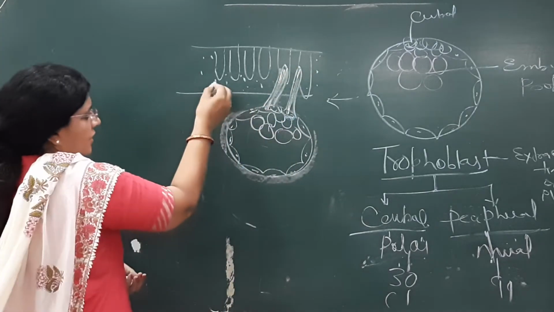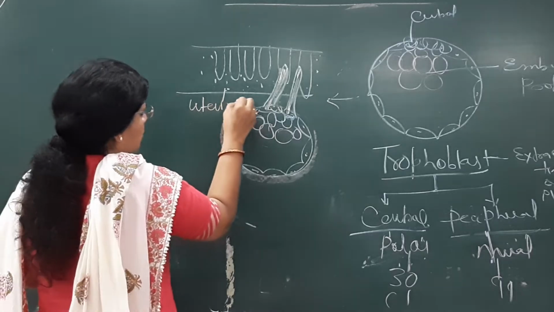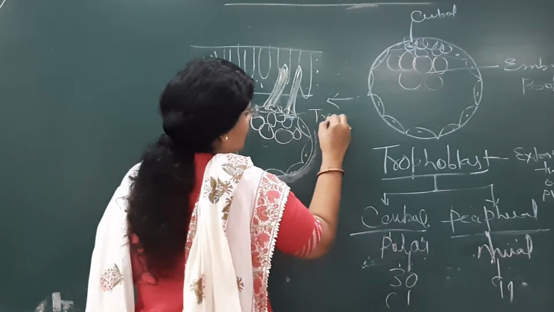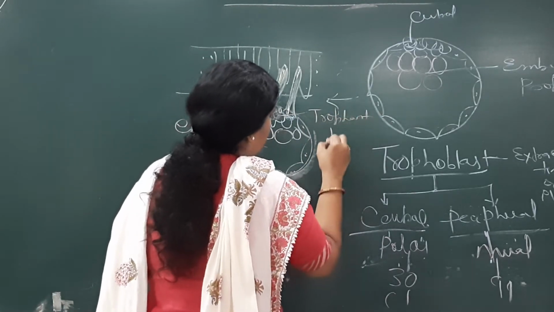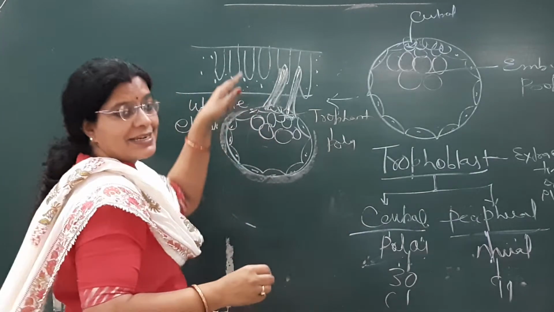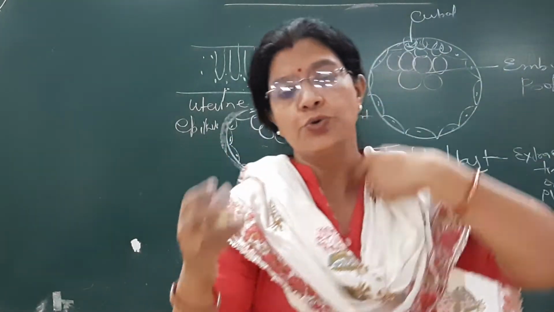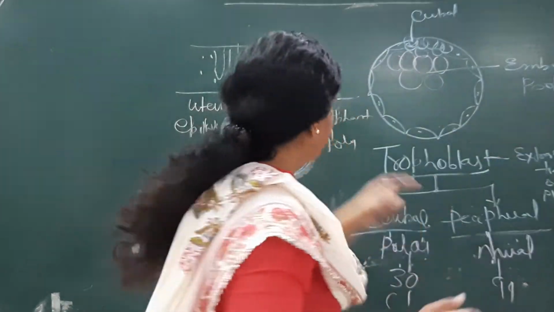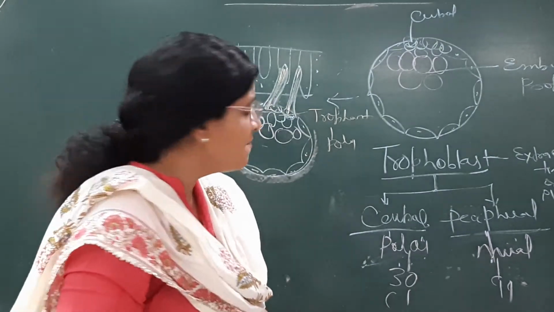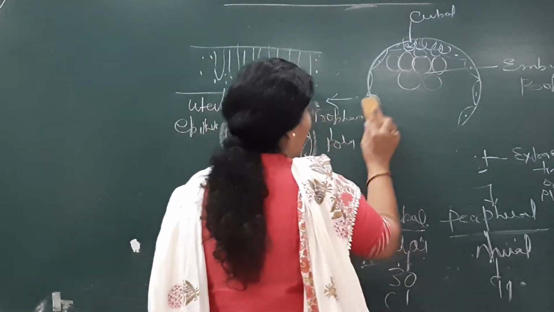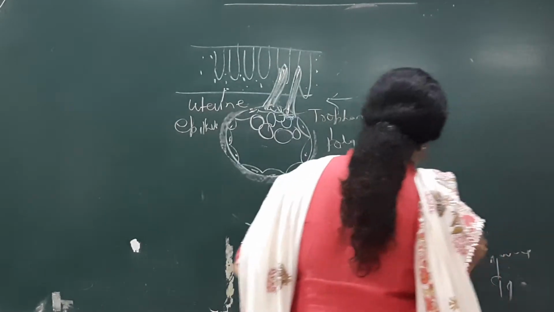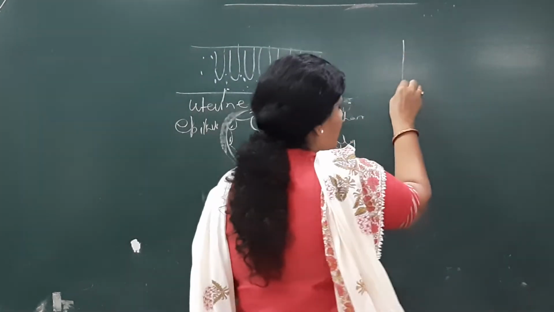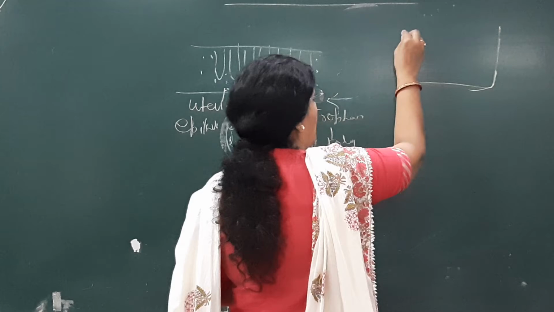So this is your uterine epithelium, and this is your trophoblast, which is the central or polar trophoblast. So it starts invading inside that uterine epithelium. Endometrium में ये invade कर रहा है. But what is the mechanism? How is this going to invade? आपने वो पढ़ा ना key and lock वाला mechanism. Biochemistry में भी पढ़ा होगा, enzymatic block and all those things.